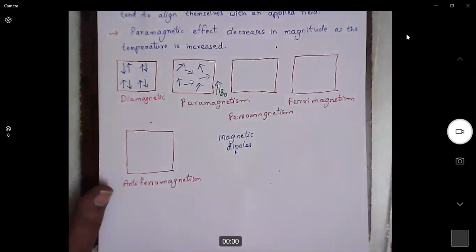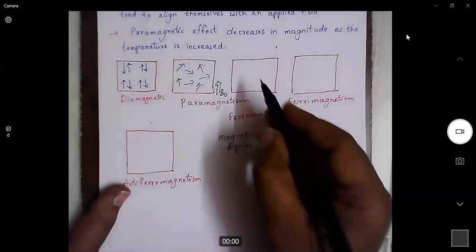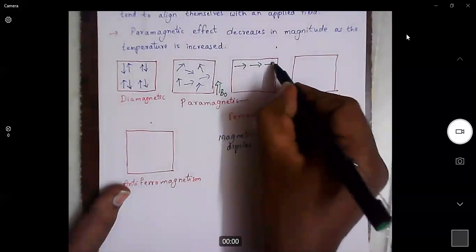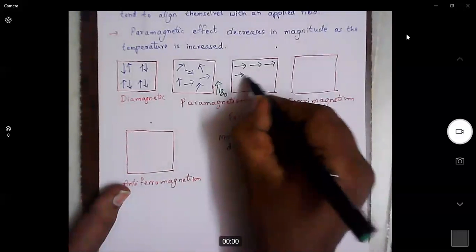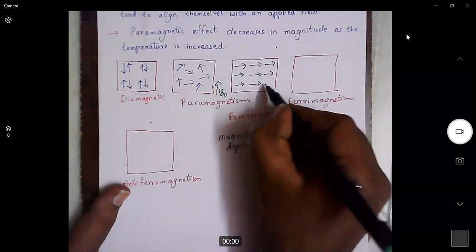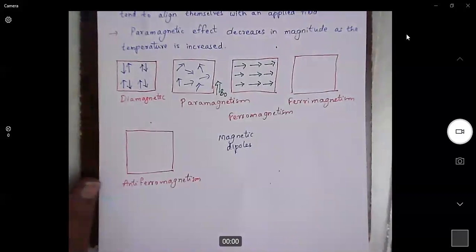Now, what are ferromagnetic materials? In ferromagnetic materials, all the dipoles are arranged in one direction, so that the resultant magnetic moment is very, very high. So that is why we say ferromagnetic materials are very, very strong materials.